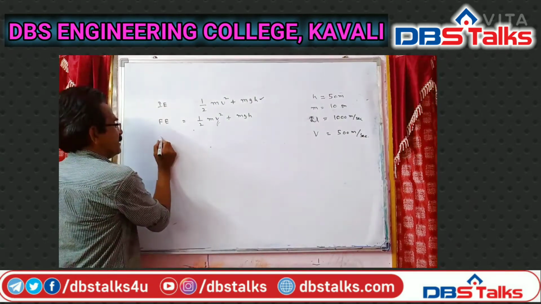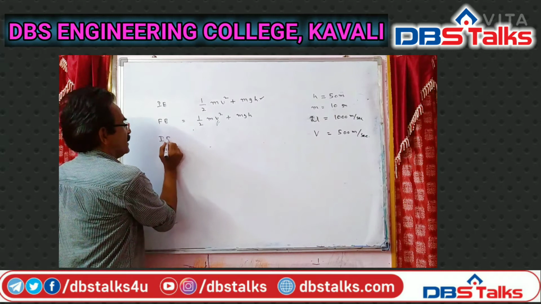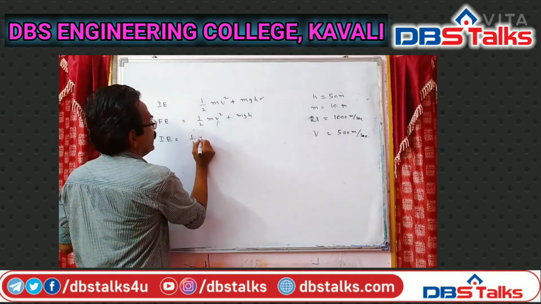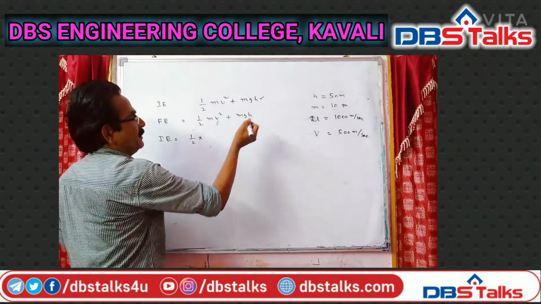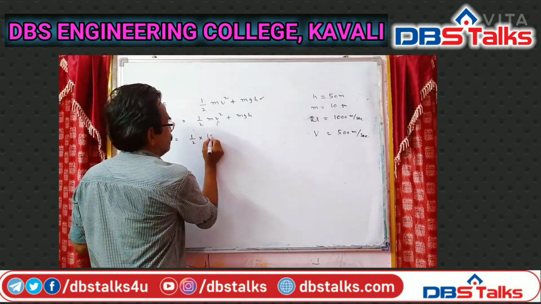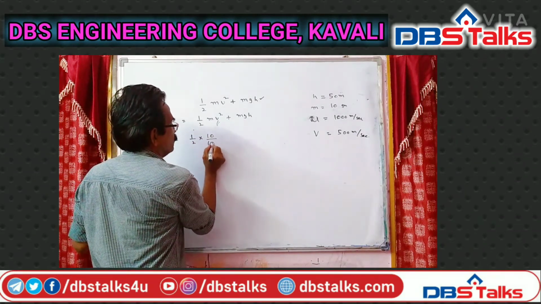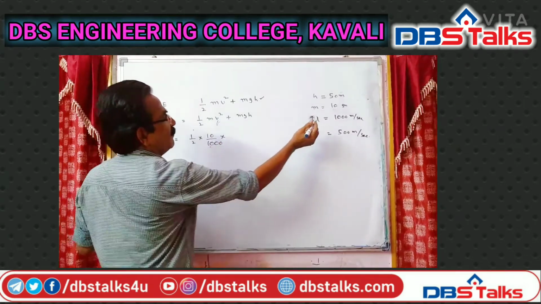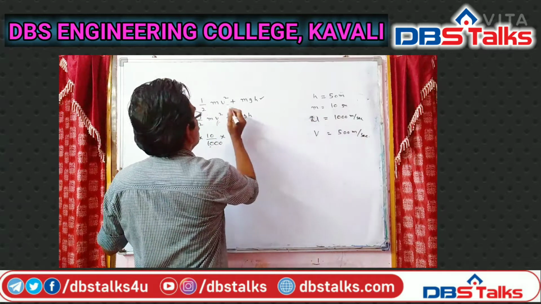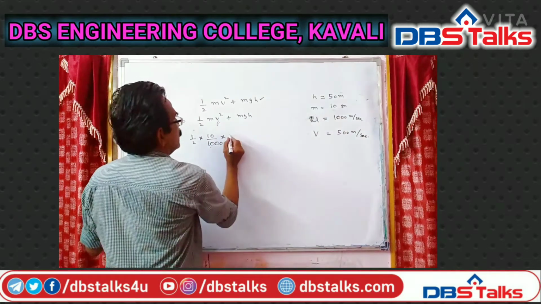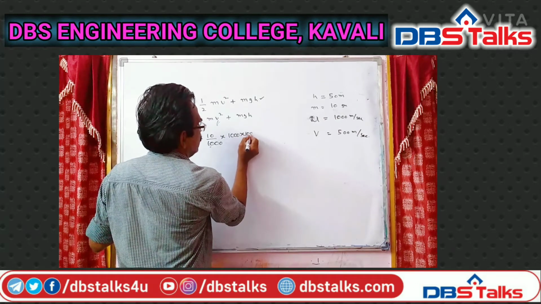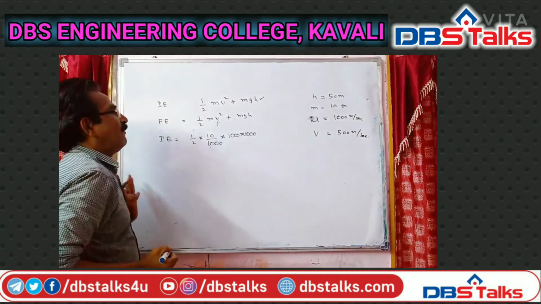And final energy is equal to half mv square plus mgh. This minus this gives us the work done against air resistance. So first let us find this.